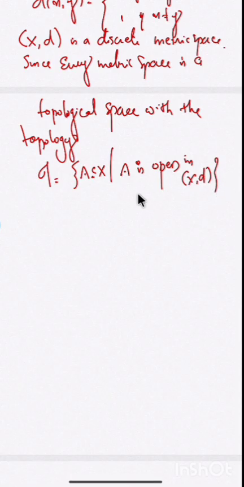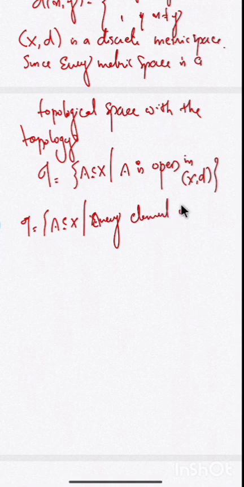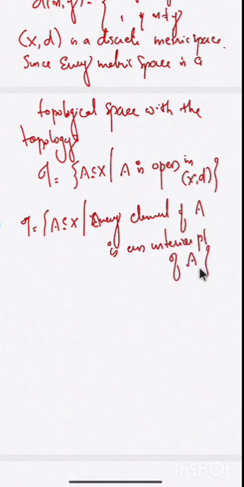When you say that a set is open in a metric space (X, D), that is, tau equals the collection of all A subset of X such that every element of A is an interior point of A. And what is an interior point?